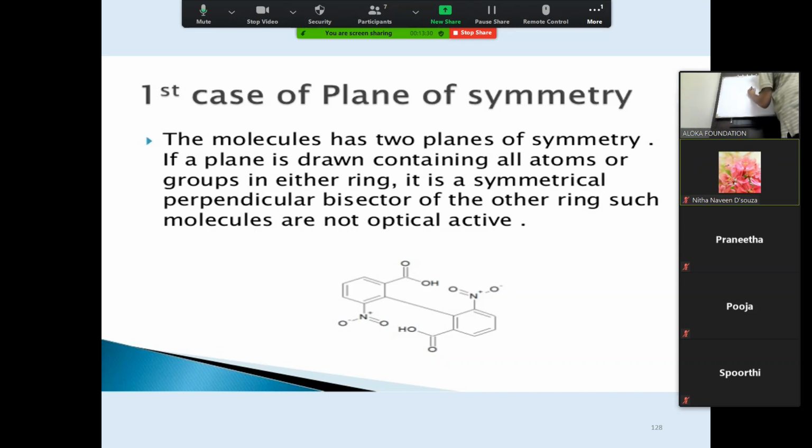So let us take an example. Nitro, carboxylic acid, and so you have the same groups, nitro. So there is a plane of symmetry across here as well as over here.